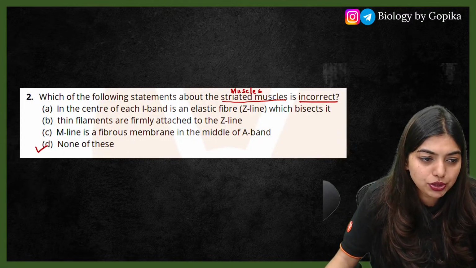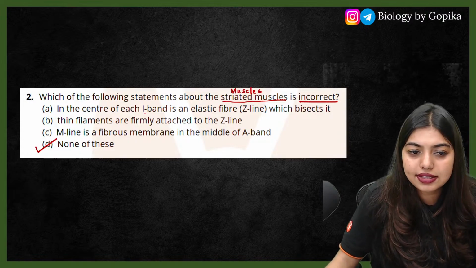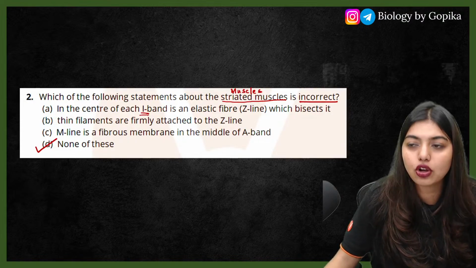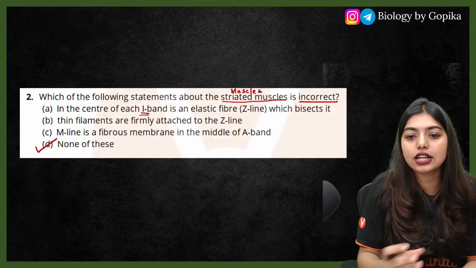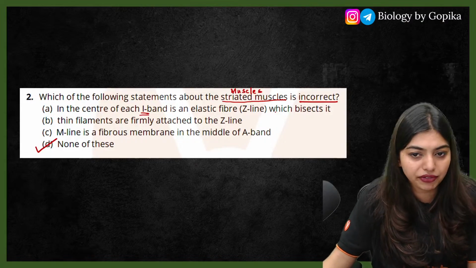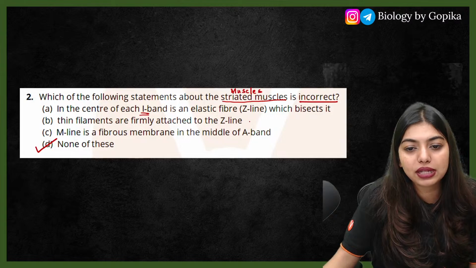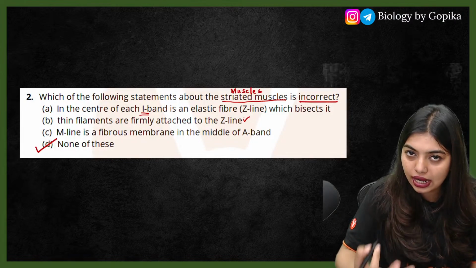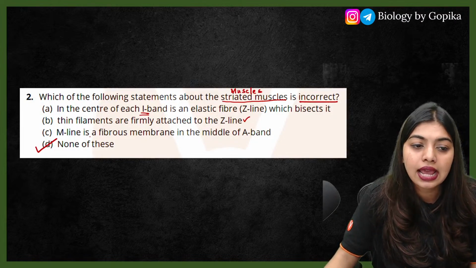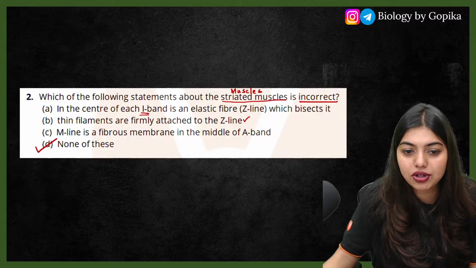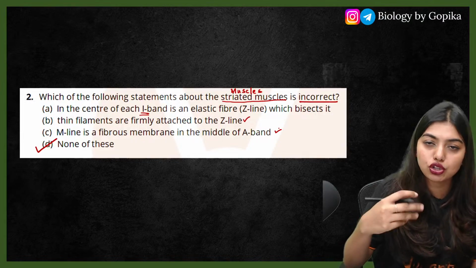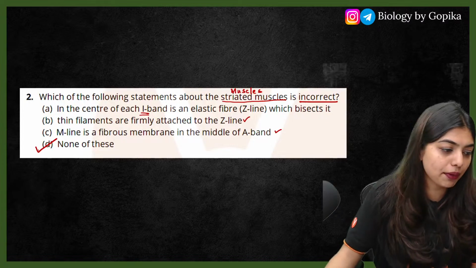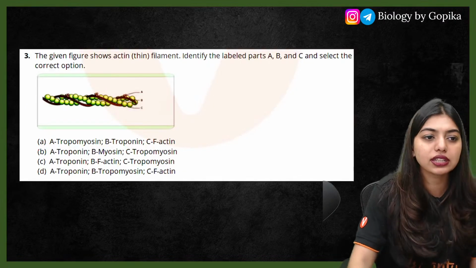Answer is going to be option number D. Because why? See, in the center of each I band, that means technically, in the center of your actin, there is going to be a Z line that bisects it. Perfectly right. Thin filaments are firmly attached by the Z line. Thin filaments or your actin is attached by the Z line. M line is a fibrous membrane in the middle of the A band, which is also right. So none of these is the perfect answer. Good job, students. Moving on to the next question.